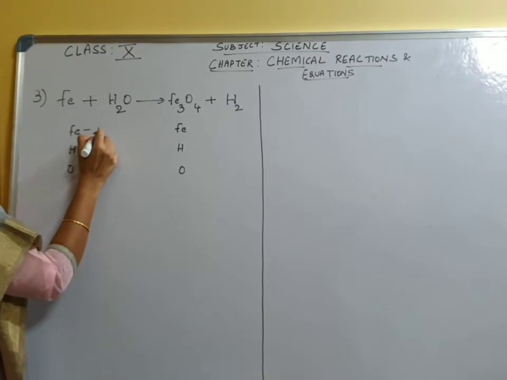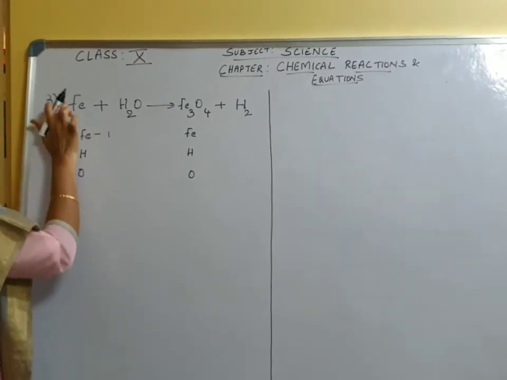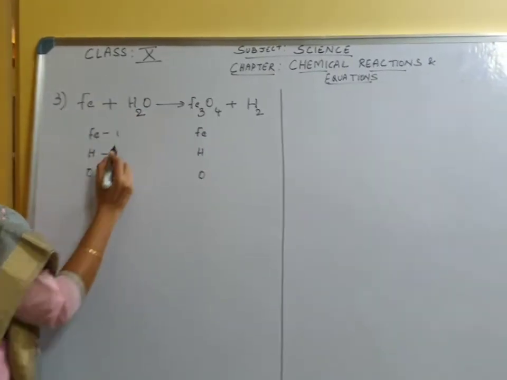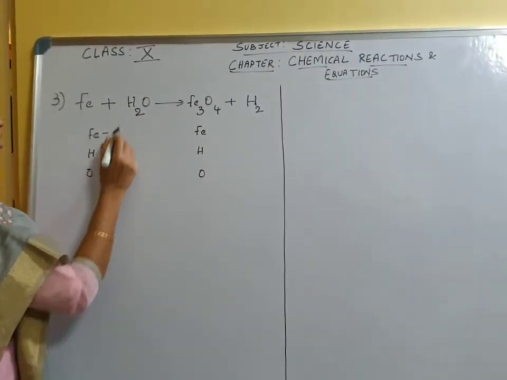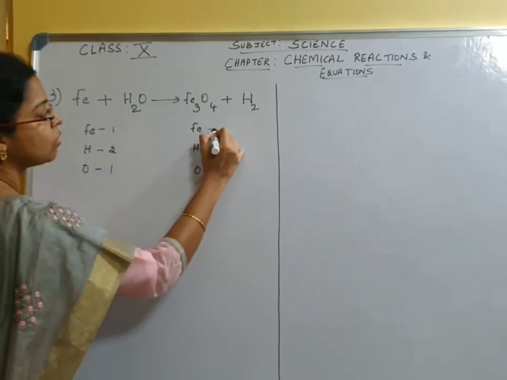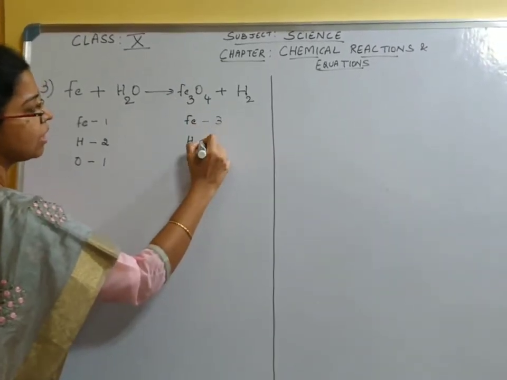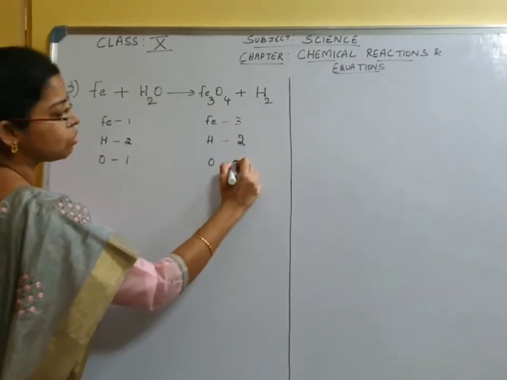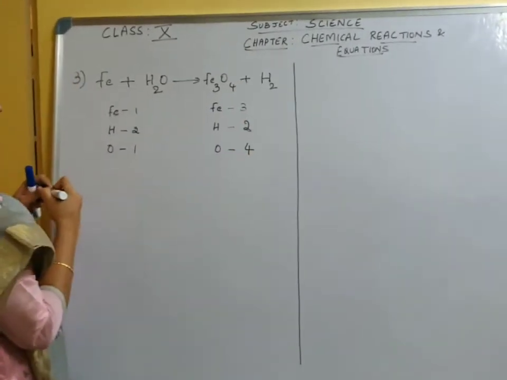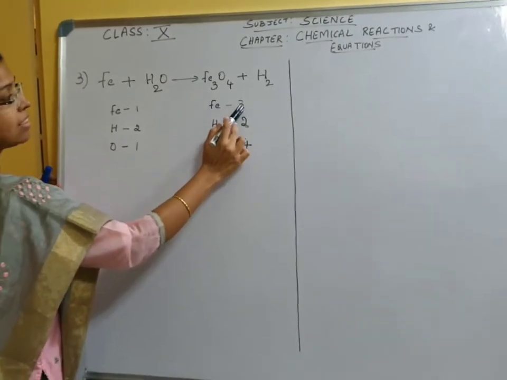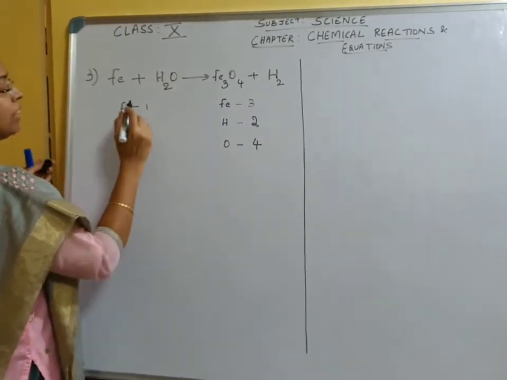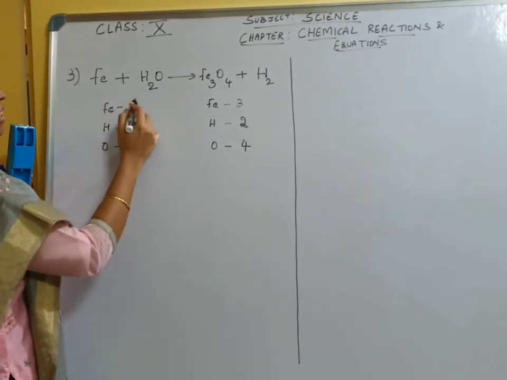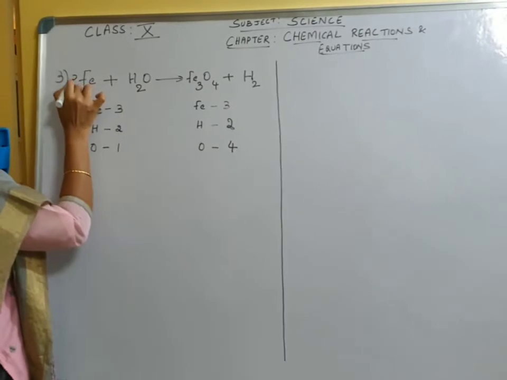How many atoms are there here? 1. Just look at the coefficient. If nothing is there, that means it is 1. So hydrogen it is 2. Oxygen is 1. What about the products? It is 3 atoms here. Hydrogen 2. Oxygen 4. So since iron is 3 here and 1, we can directly make it 3. Instead of going to 2, it falls short, so we will directly make it 3 here.